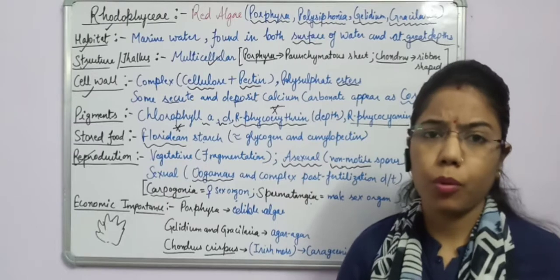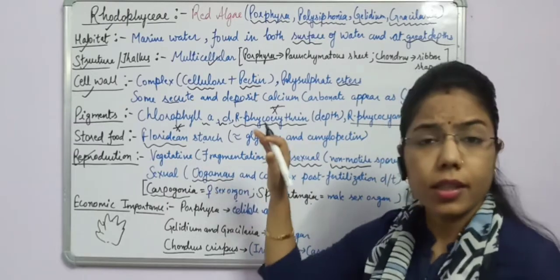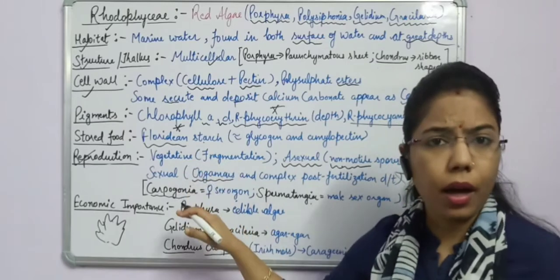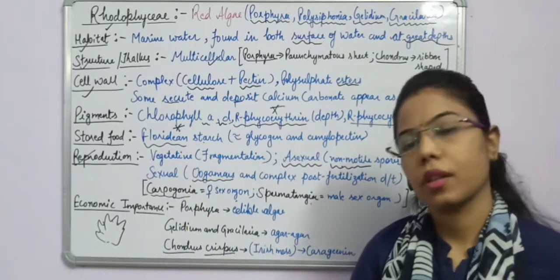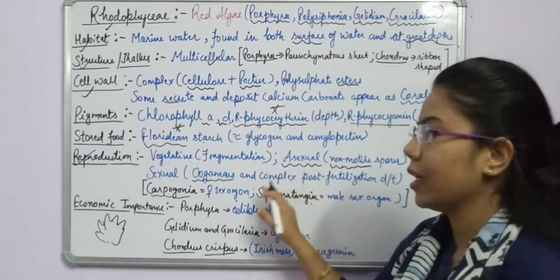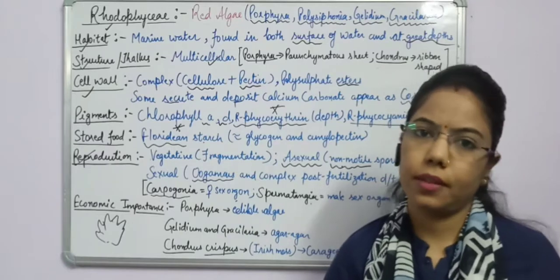So the male spores will move through the waves and reach the stable female part, and fertilization takes place, right? So here we have done how reproduction takes place in Rhodophyceae.